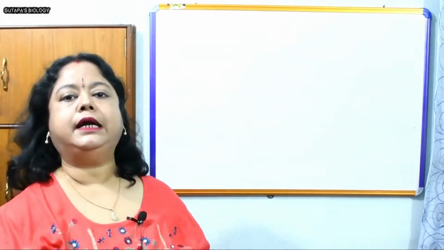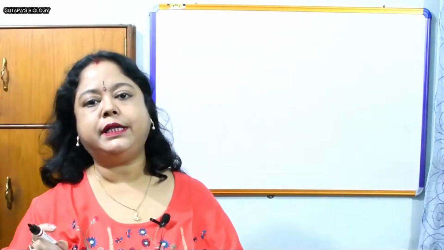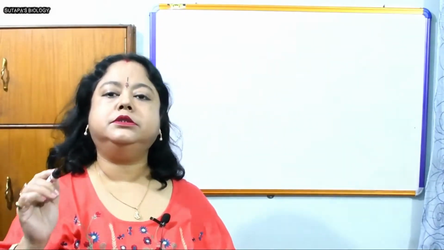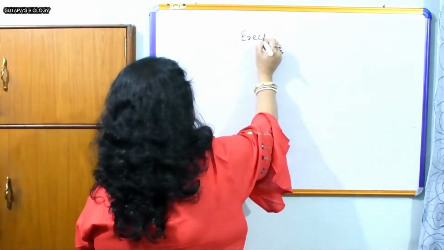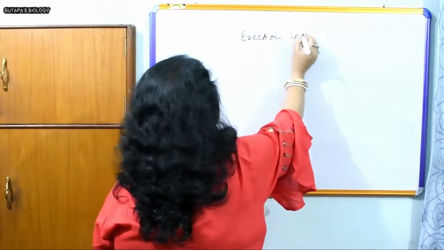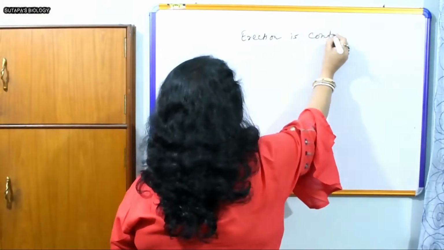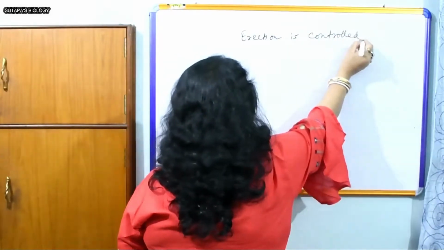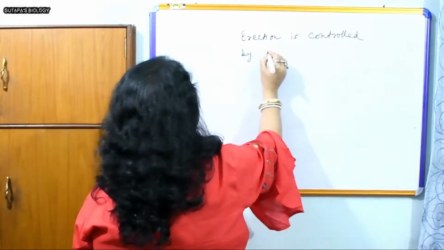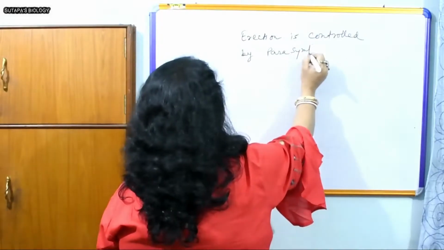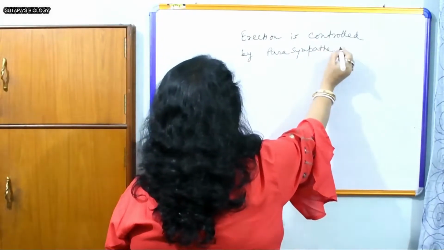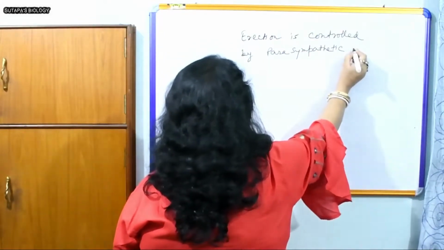Another thing is that the movement of the penis is controlled by the autonomic nervous system, and the erection is controlled by the parasympathetic nervous system. We know the autonomic nervous system has two divisions, one is sympathetic and another is parasympathetic.